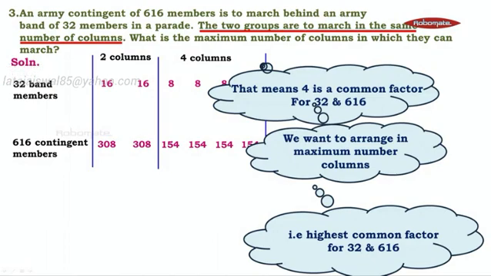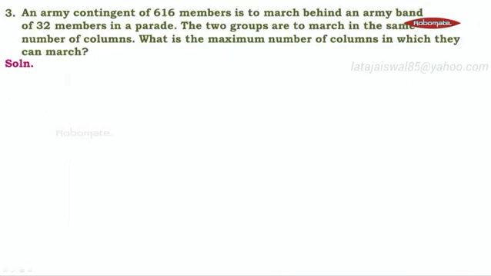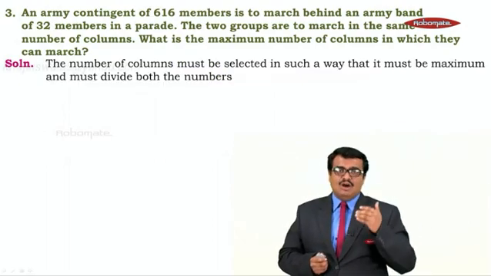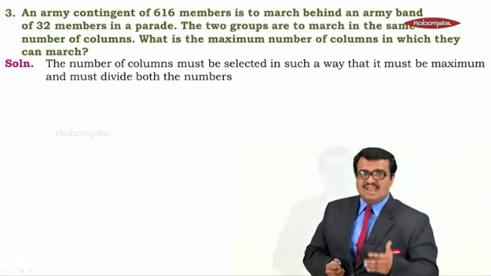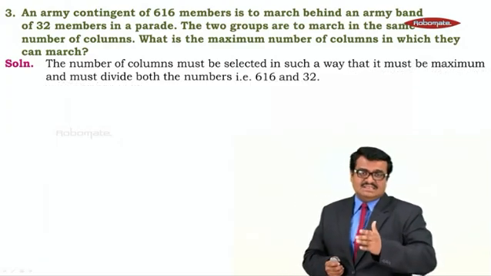We want to find the maximum number of columns, which means we want to find the highest common factor of 32 and 616. To find the highest common factor, we will use Euclid's division lemma. The number of columns must be selected in such a way that it is maximum and it must divide both the numbers, that is 616 and 32.